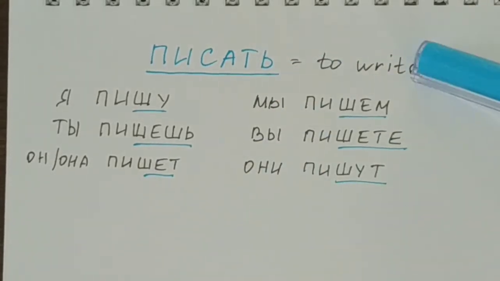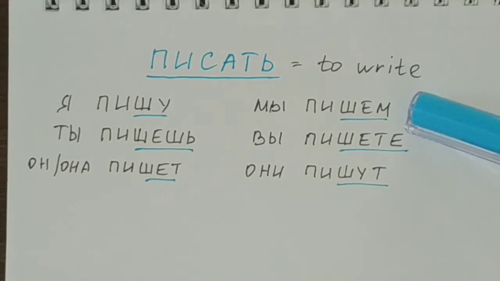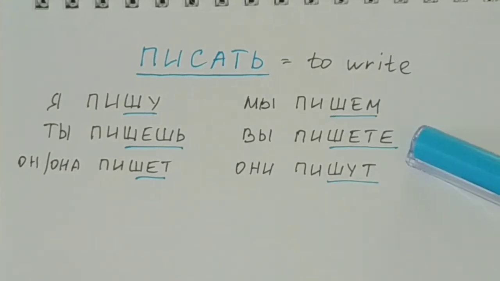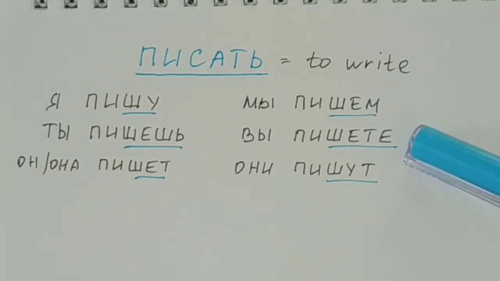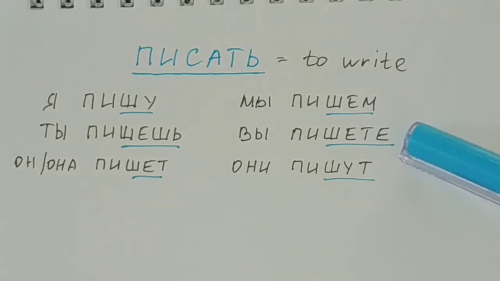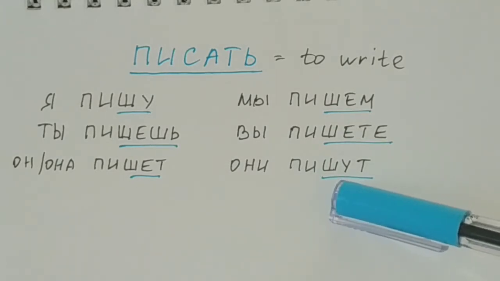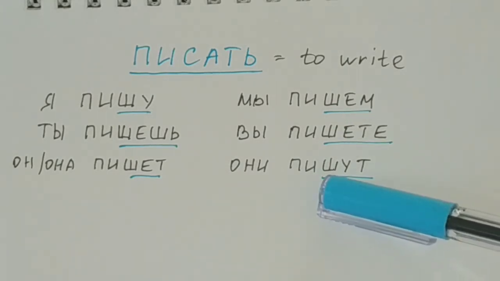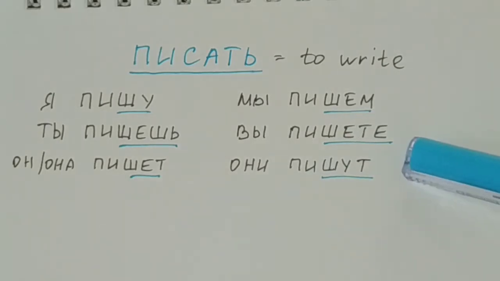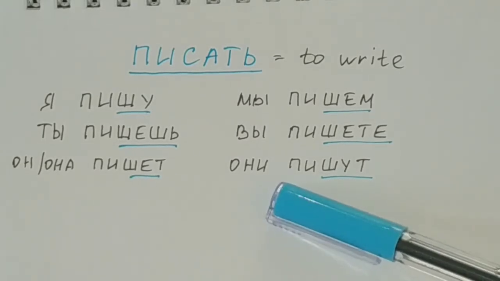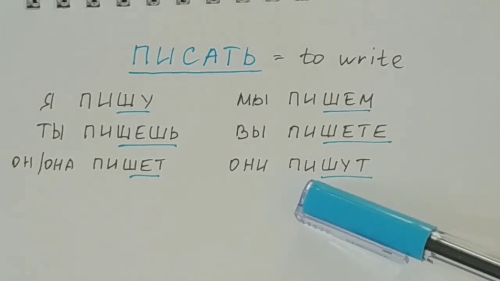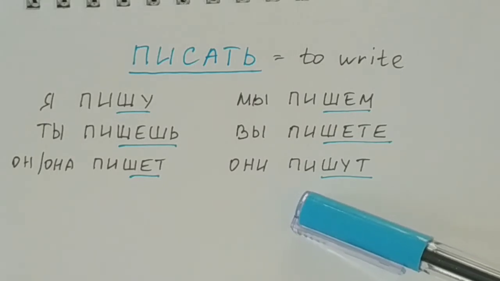And here are the plural forms. We have мы пишем, we write or we are writing. Next, вы пишете, you write or you are writing, and in that case it is used either when addressing a group of people, more than one, or when addressing a single person in a polite way. And next we have они пишут, they write or they are writing.